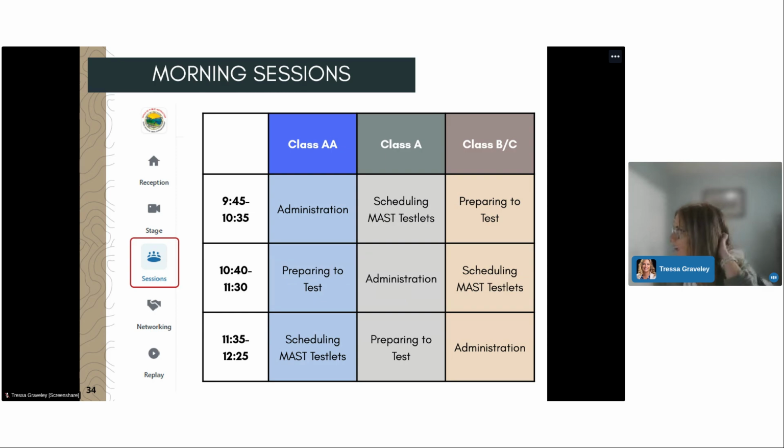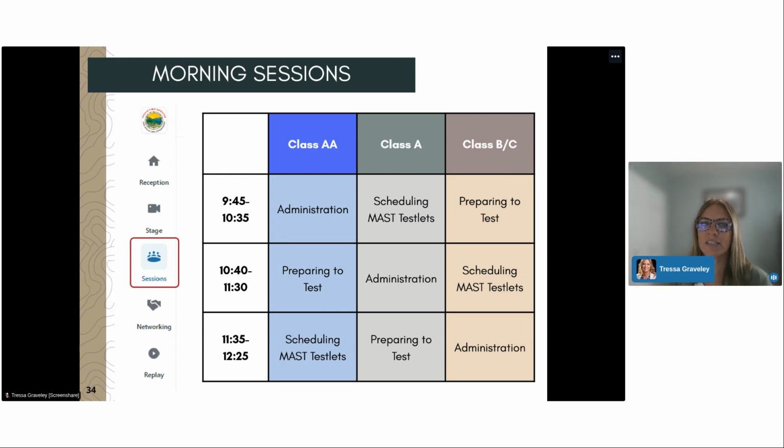All right, Lydia, let me take a look at this. Oh, good. So this question, you must be referring to scheduling at the beginning of the year, planning out those testlets and how they fall within each of the testing windows. That will be covered from 11:35 to 12:25. And we do have resources to help elicit teacher feedback in helping schedule those testlets as it aligns to their curriculum and their scope and sequence throughout the year. So be sure to attend that session.